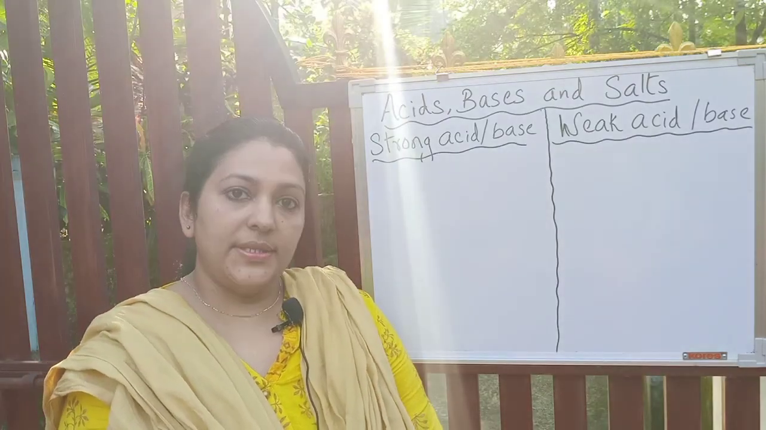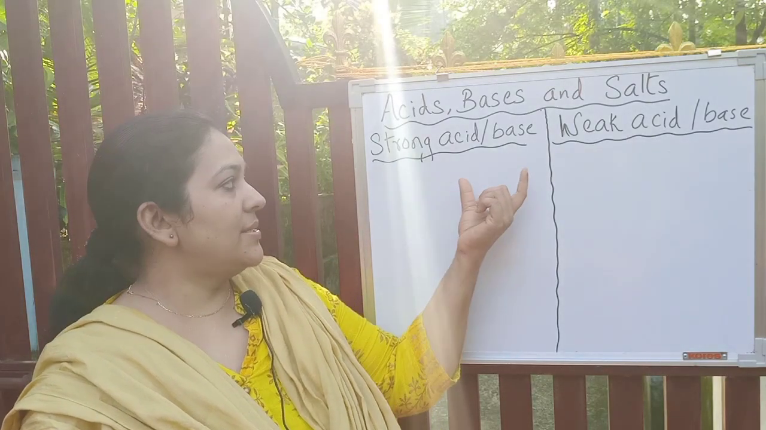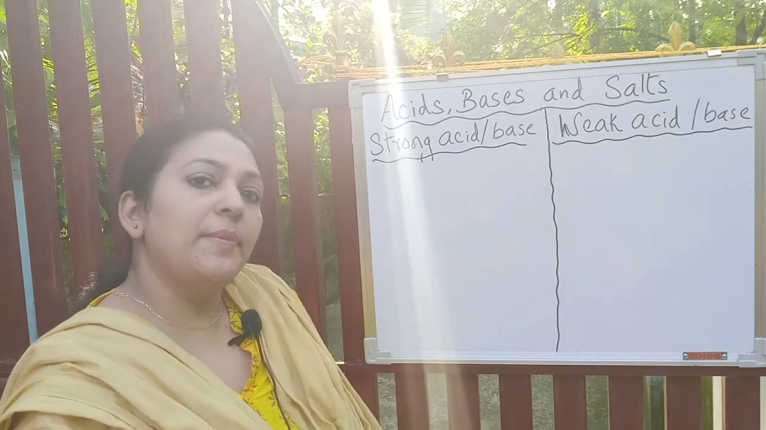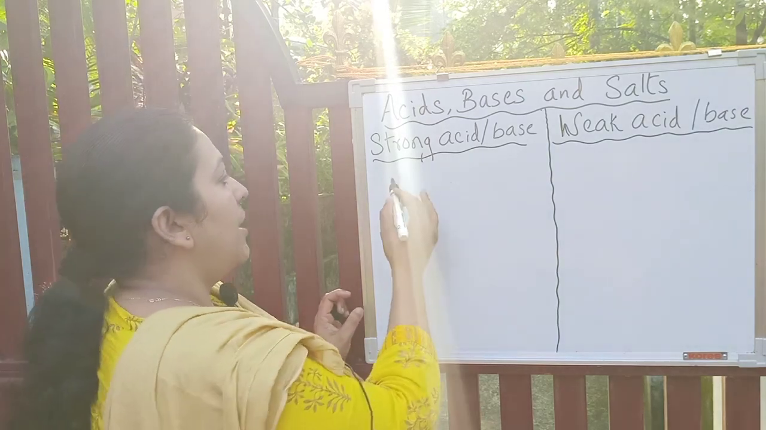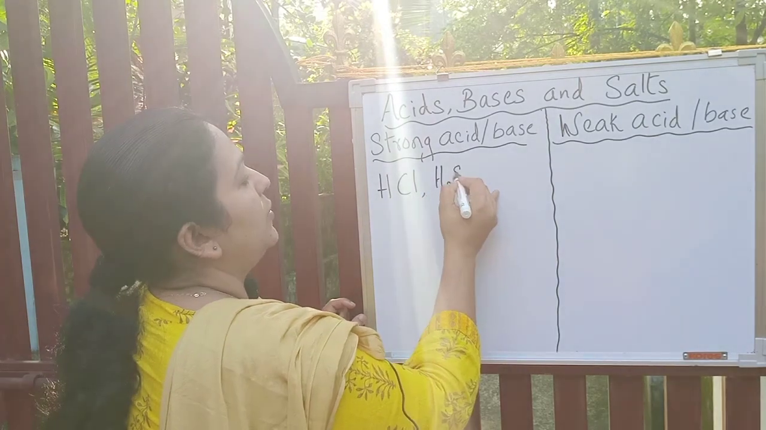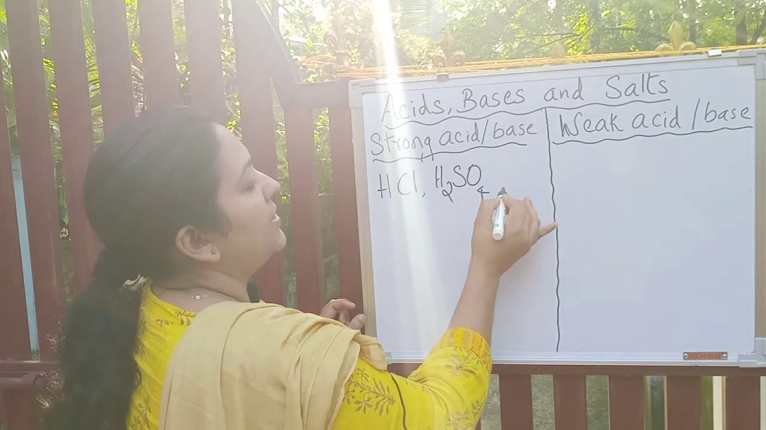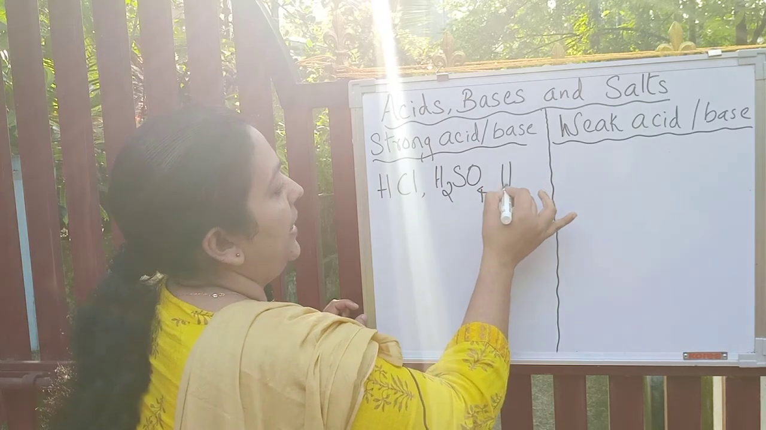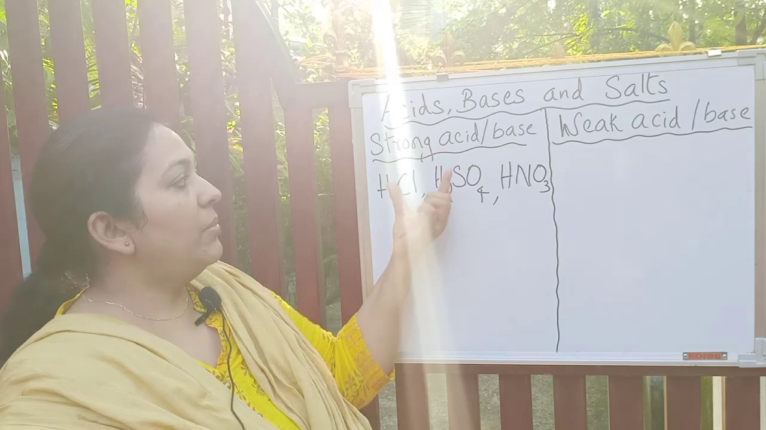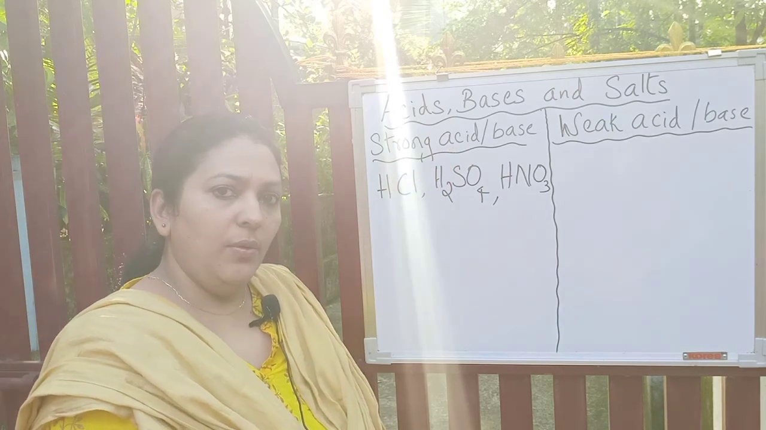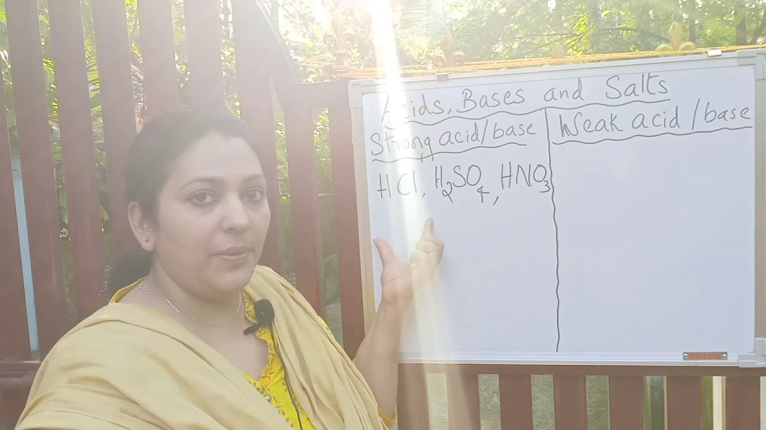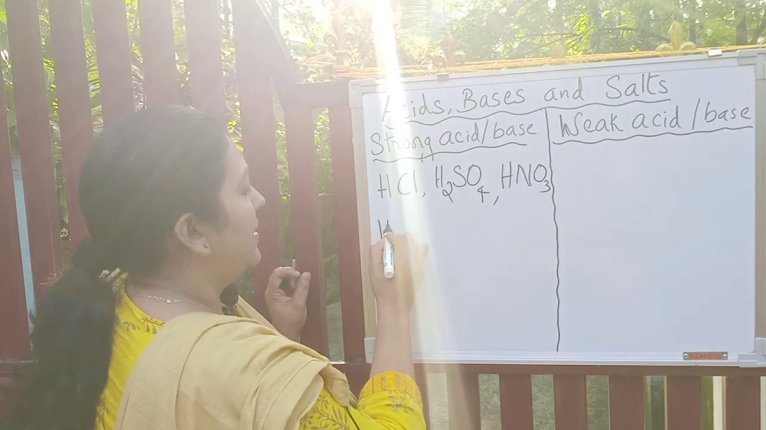Now let's see what a strong acid or a strong base is. Let's take strong acid first. I'll write some examples on the board. Examples of strong acid: HCl, hydrochloric acid; H2SO4, sulfuric acid; HNO3, nitric acid. These are examples of strong acids. Now, let's check why they are strong acids.